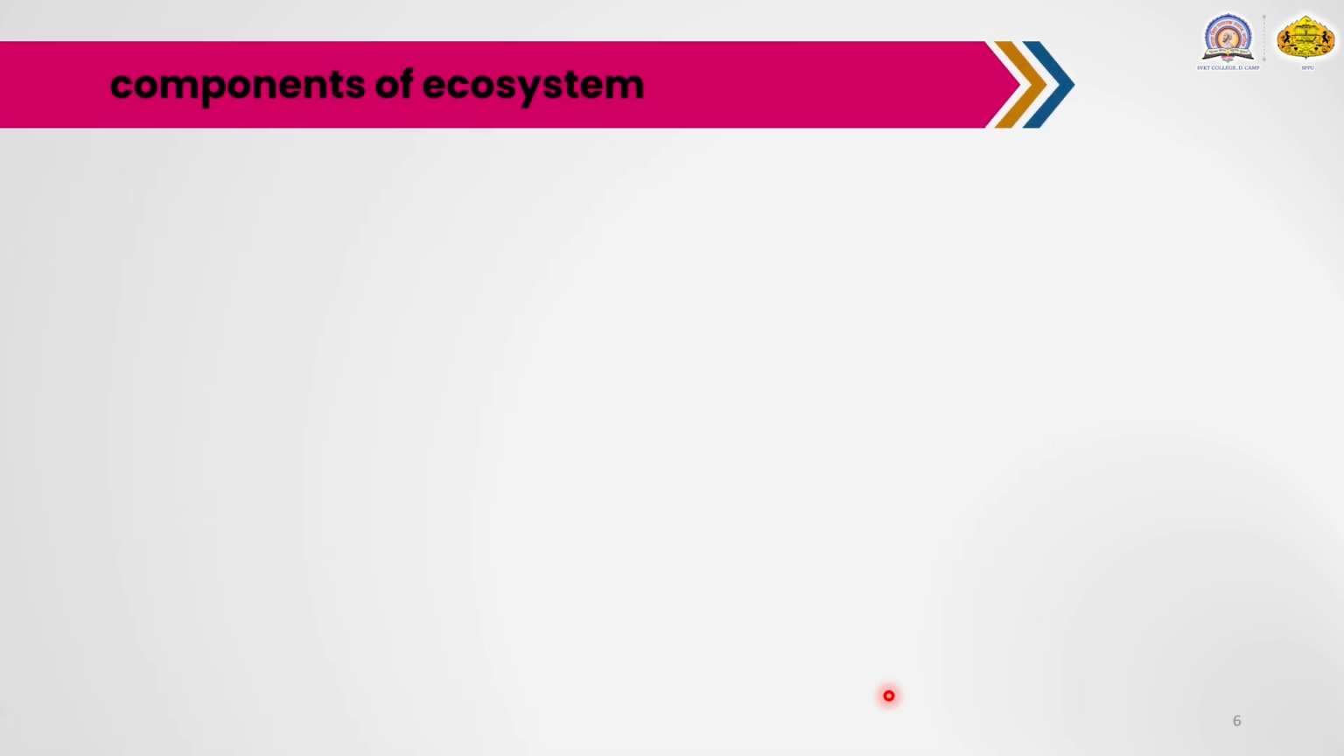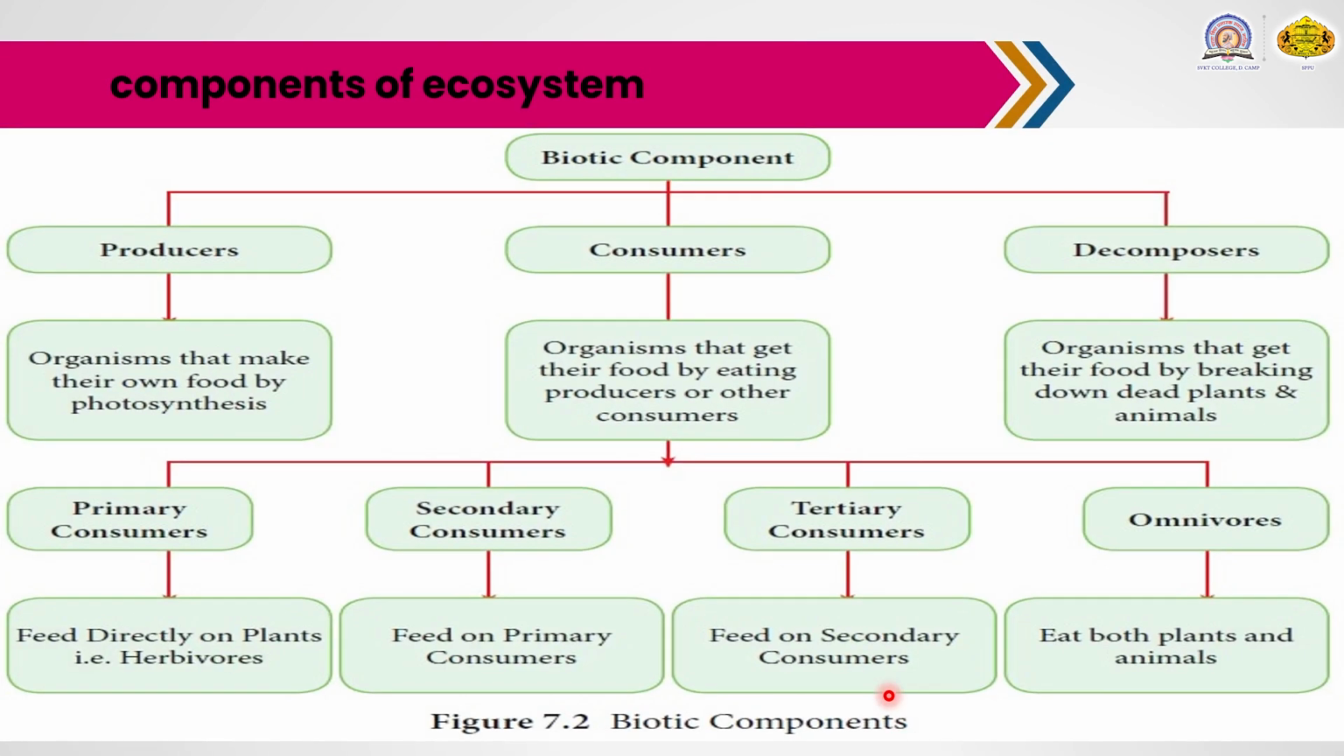Then moving to the next point, components of the ecosystem. There are mainly two components of the ecosystem: biotic components and abiotic components. First, we study the biotic components of the ecosystem, which are also known as the living components. The biotic components can be divided into three groups: producer, consumer, and the third one, the decomposer. The producer is also known as autotrophic in nature, that means they can prepare their own food material for their nutrition purposes.